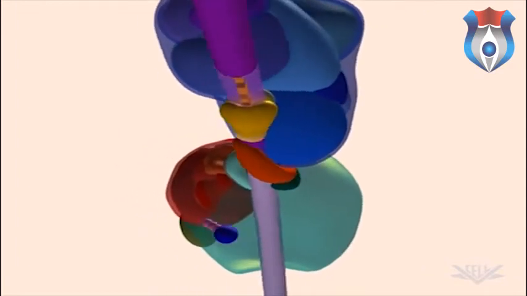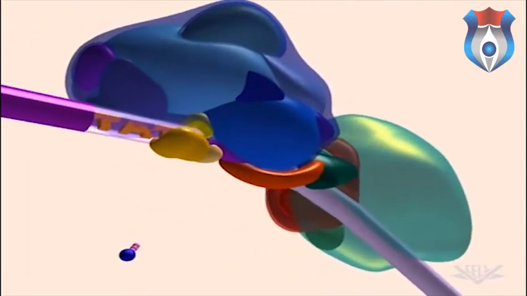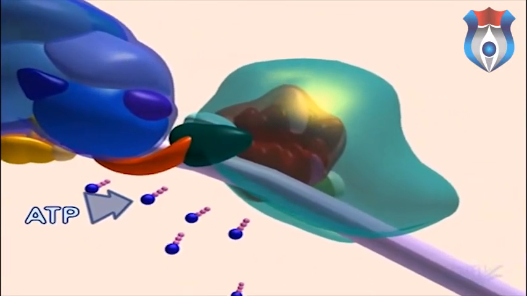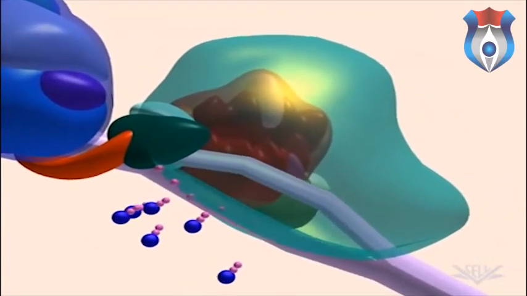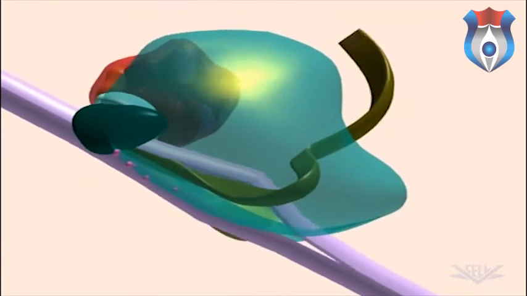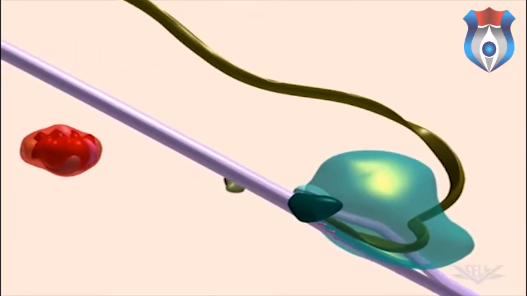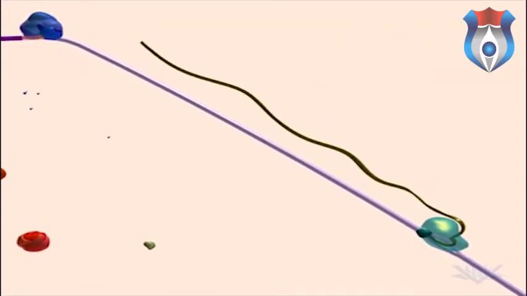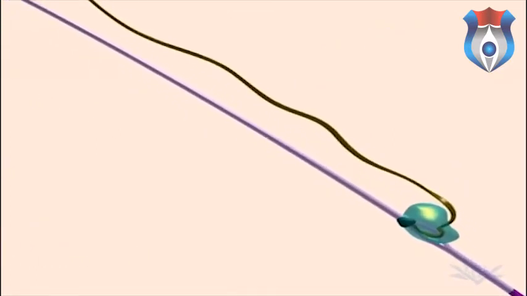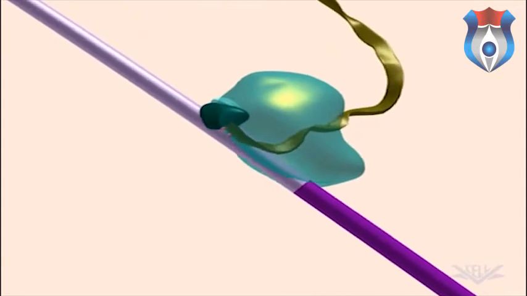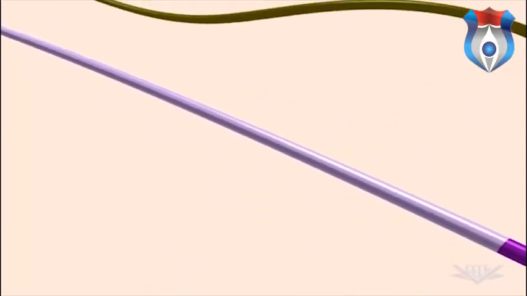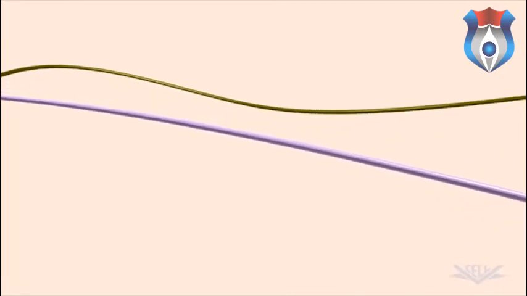Now, energy must be added to the system for transcription to begin. This energy is provided by the hydrolysis of ATP into ADP and Pi. RNA polymerase then synthesizes an RNA transcript from the strand of DNA. Most factors are released after transcription begins. When the end of the transcription unit is reached, the RNA polymerase dissociates and the newly formed strand of RNA is released.